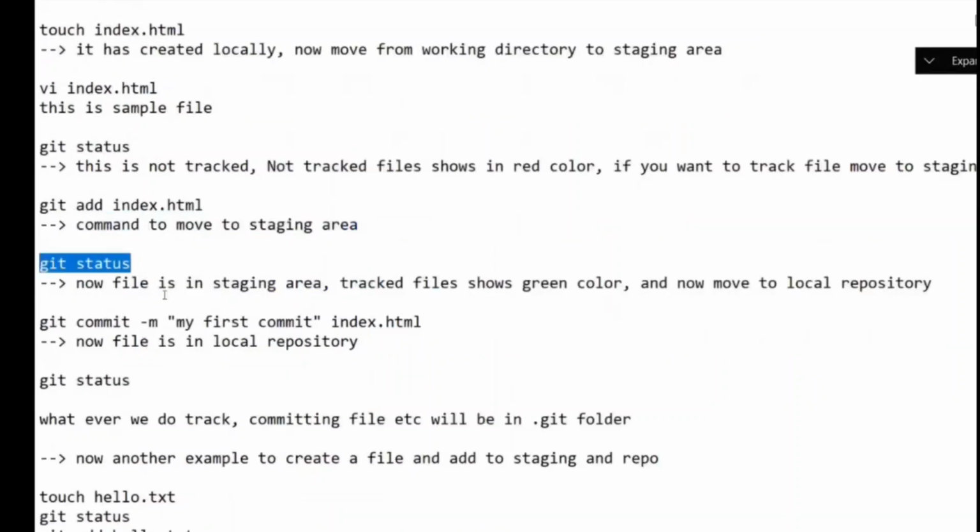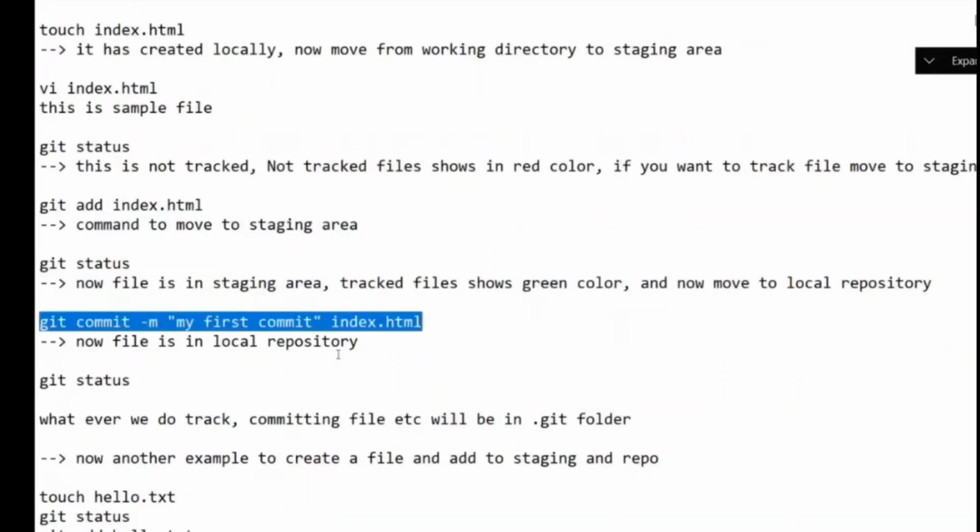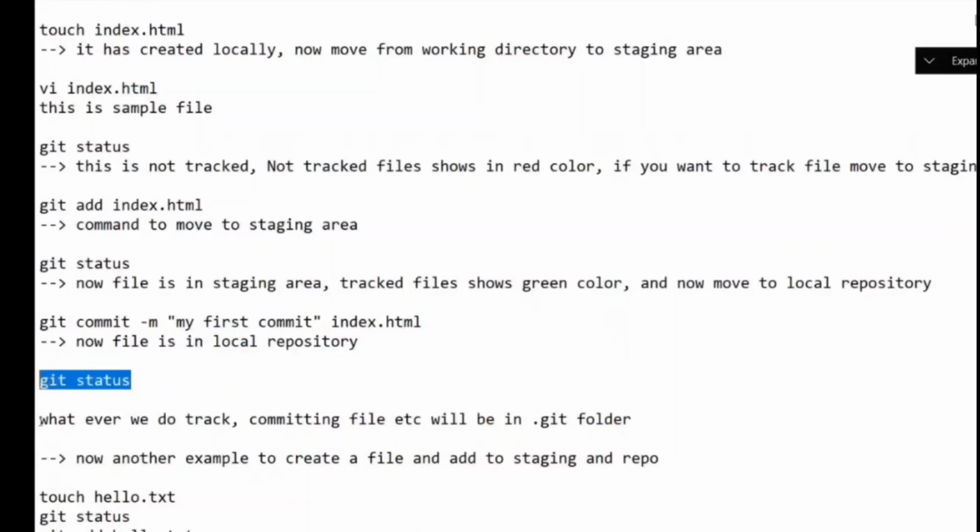Staging area. Now what do you do again? Git status. Now the file is in which area? Staging. Which color? Green color. Next, what do you need to do? Git commit -m "My first commit to index.html". Now the file is committed. We do git status. Whatever we do, track, commit, etc.